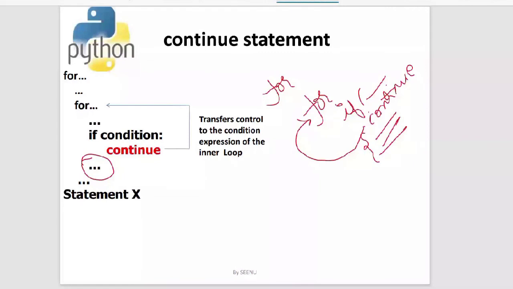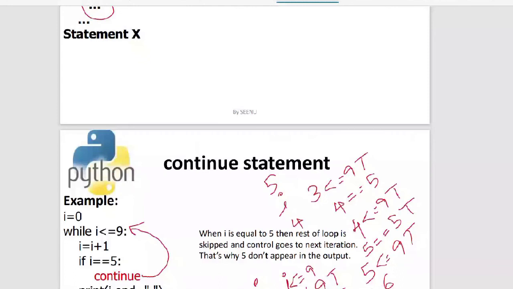Yes, ma'am. What happens when you give continue inside a for? Okay. So the next concept is the pass statement. I hope continue is clear to everyone in the class.